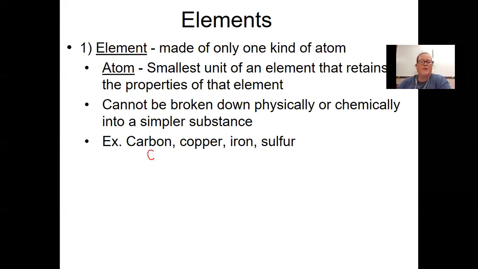The formula for carbon is C. The formula for copper is Cu. The formula for iron is Fe. And the formula for sulfur is S8. And we will talk a little bit about why this one has a number and the other ones do not.